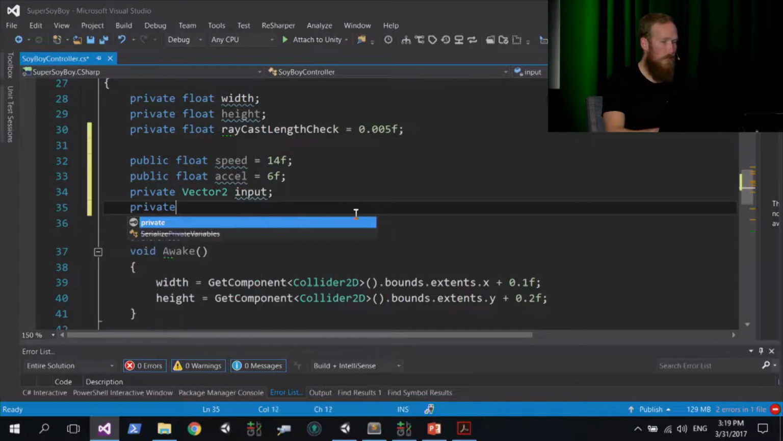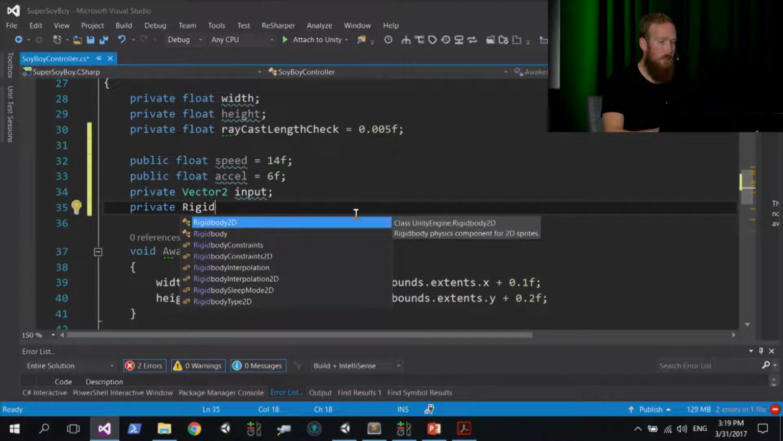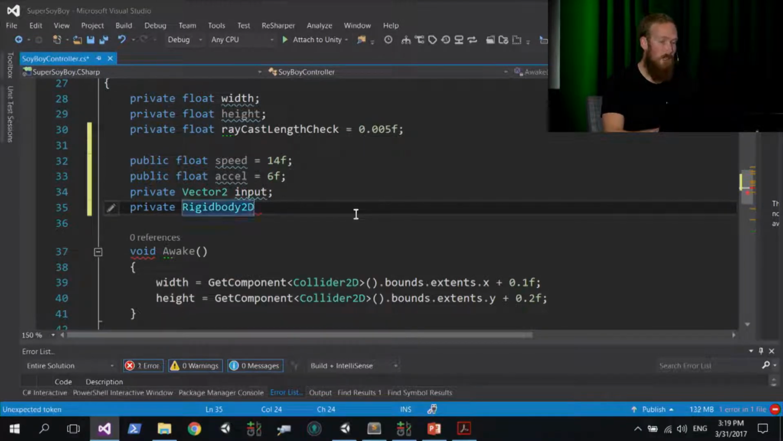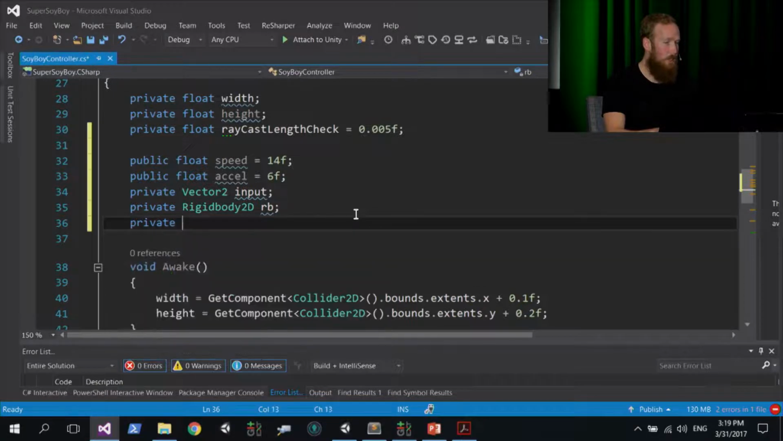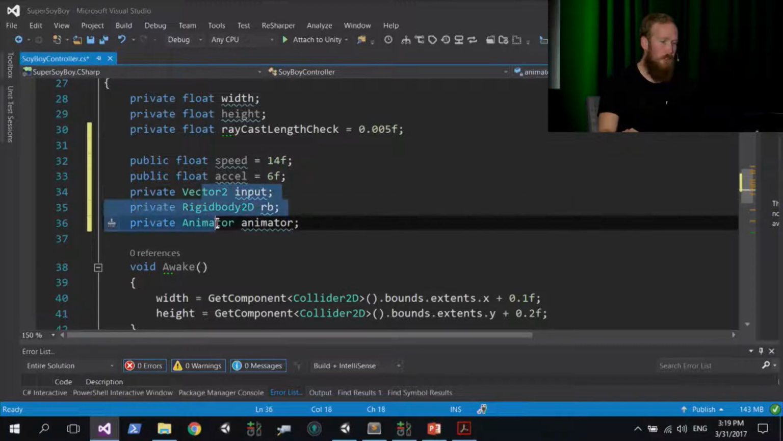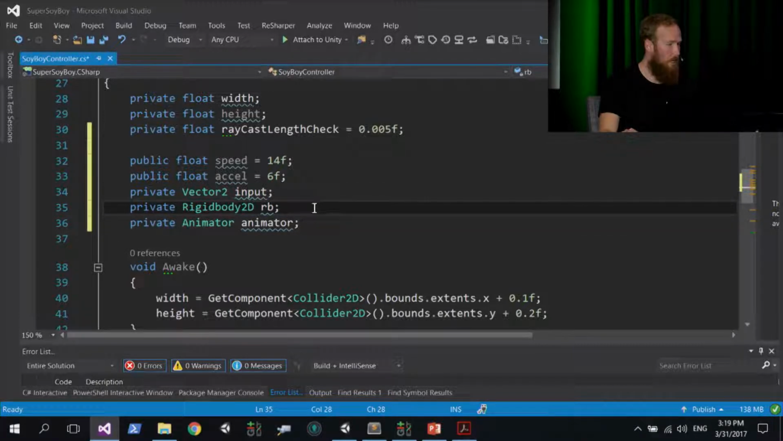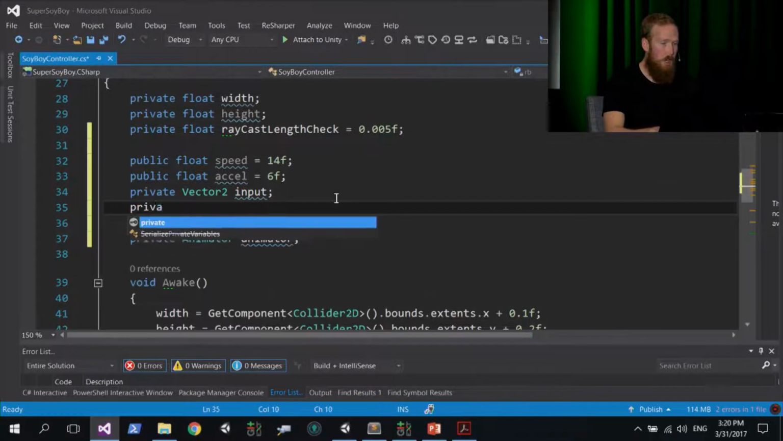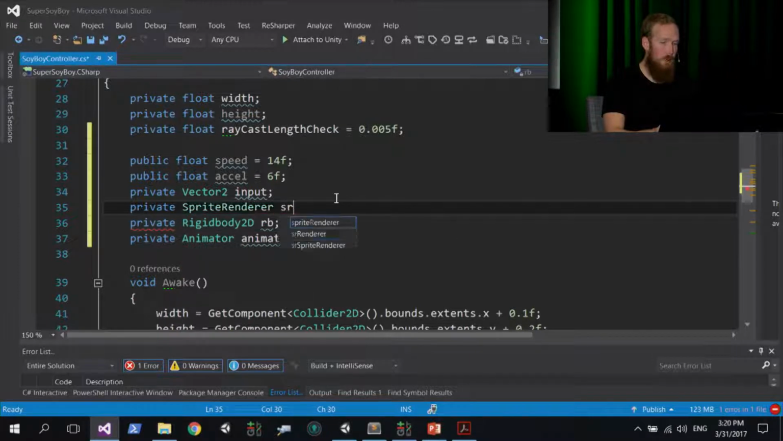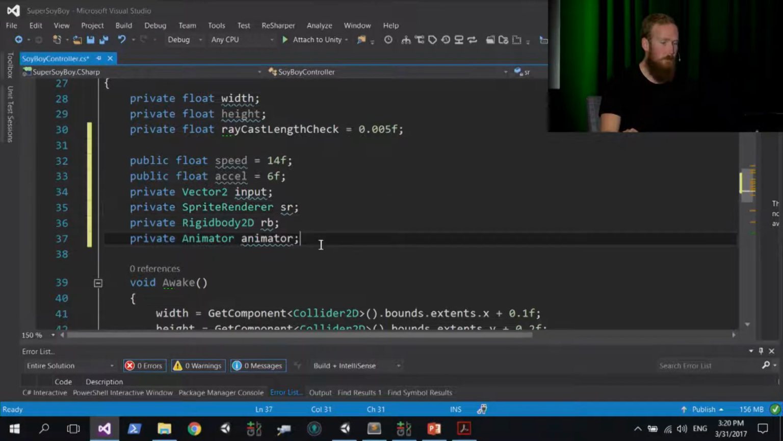Now, below this, we're going to type in private, and then Rigidbody2D. It's a capital R, and then the number 2D at the end. We're going to call this one rb for short. Don't forget your semicolons. And then another one, private Animator, and we're going to just use lowercase animator for this. Now, to explain these last three, actually, there's one more that I forgot. I apologize. Let's add another one in here, private SpriteRenderer, one word, and sr for short. Let's just call that.